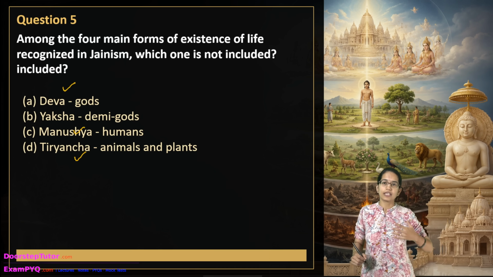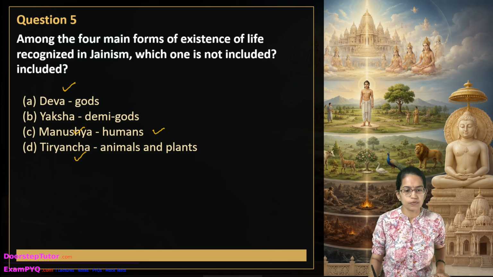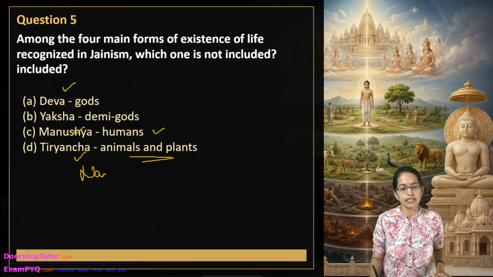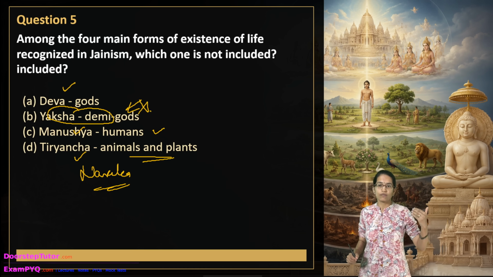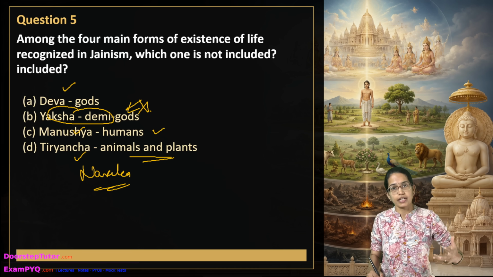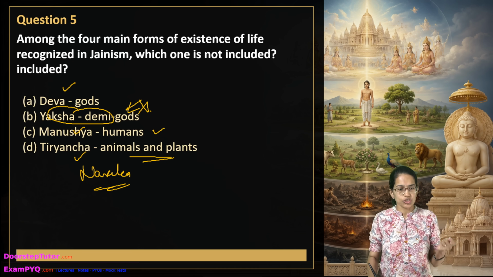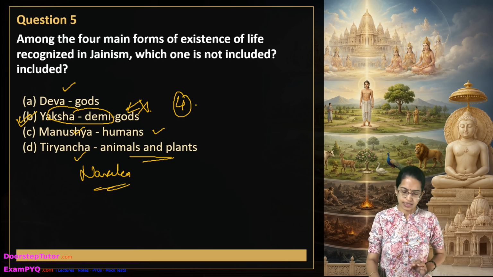Dev explains the gods, Manushya the humans, Tiryancha the animals and plants, and Narak the hellish beings. Yakshas or Yakshinis were the attendants of the Jain gods and an important part of Jain religion, art and worship. However, they were not included in the four major forms of existence. So B would be the answer in this case.